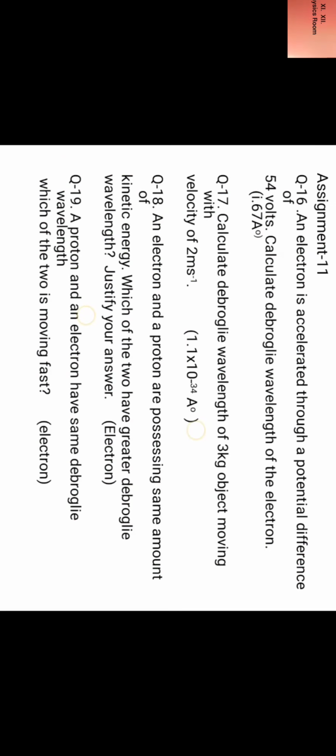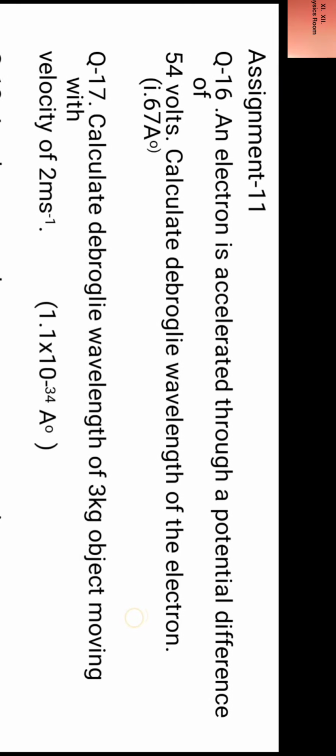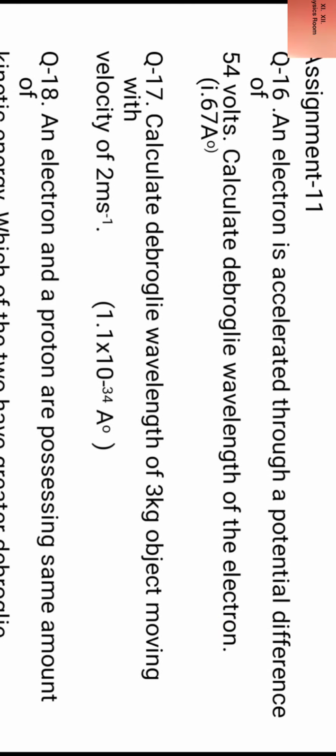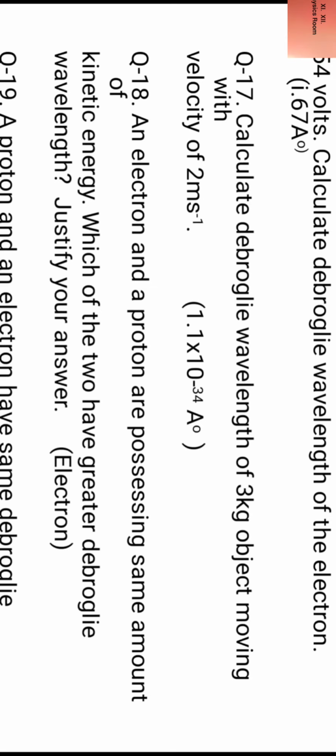Now we come to certain numerical problems to understand the concept. Question number 16, in continuation with assignment 11. An electron is accelerated through a potential difference of 54 volts. Calculate de Broglie wavelength of electron. And when you solve it, it would come out to be 1.67 angstrom. Question number 17. Calculate de Broglie wavelength of 3 kg object moving with velocity 2 meter per second. And it would be 1.1 into 10 raised to power minus 34 angstrom.